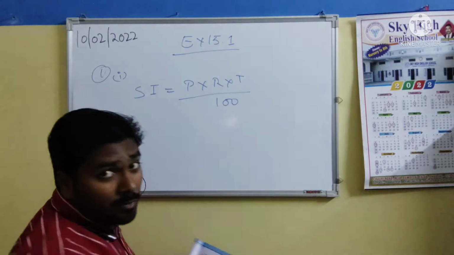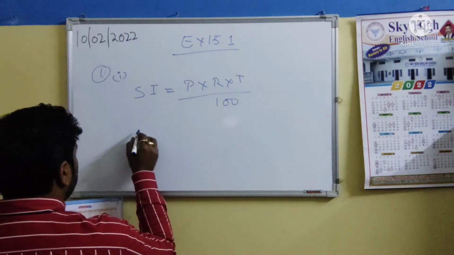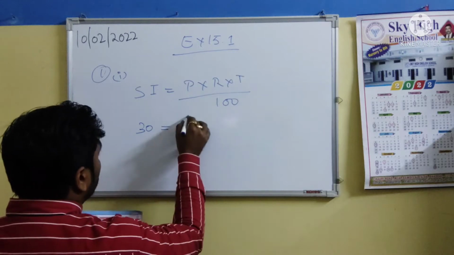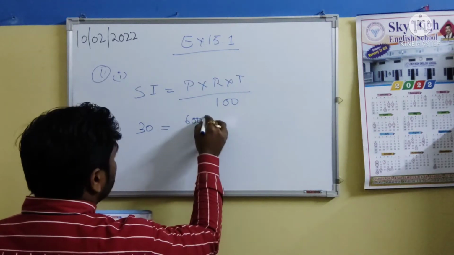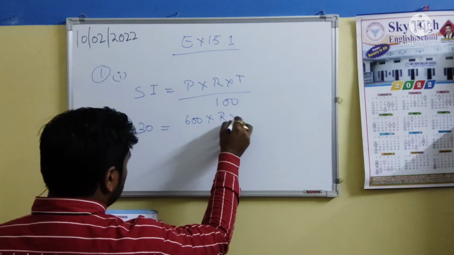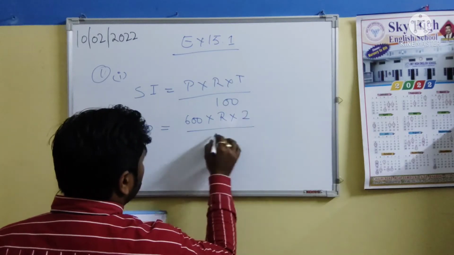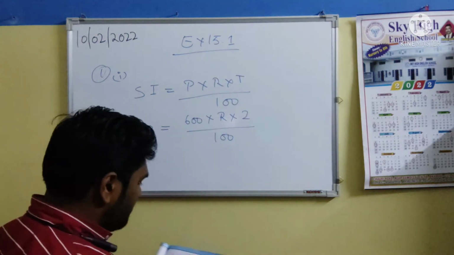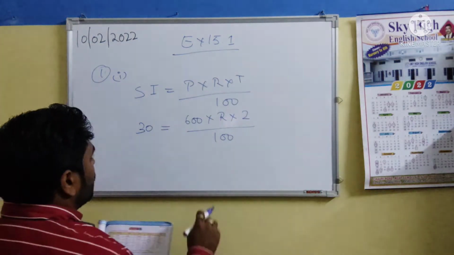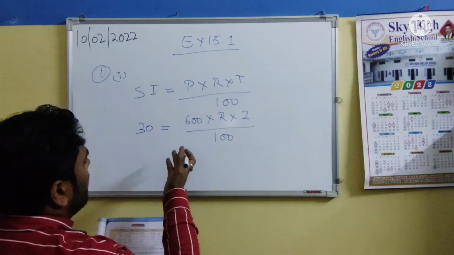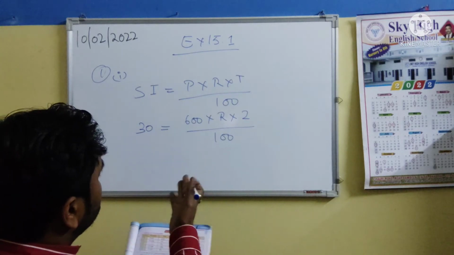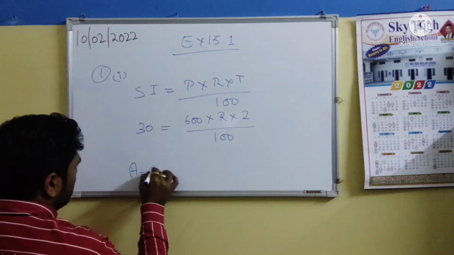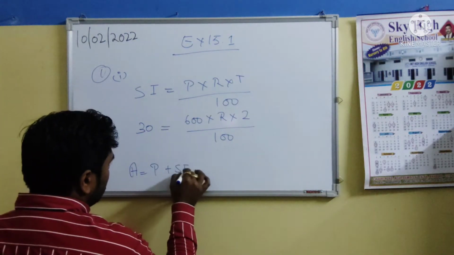So we write it down as we have got this one. We are writing simple interest is 30 rupees equals principal amount was 600. Rate is not given, so we are writing it as it is, and the time of 2 years upon 100. Okay, so we have to find rate here. Okay, so we can write it down. Amount is 600 plus 30. We have noted A equals P plus SI or interest.